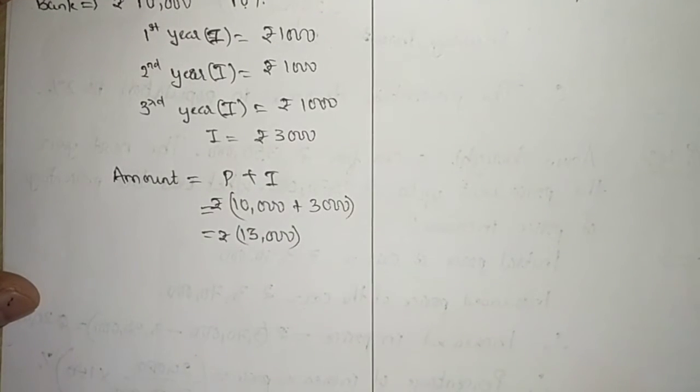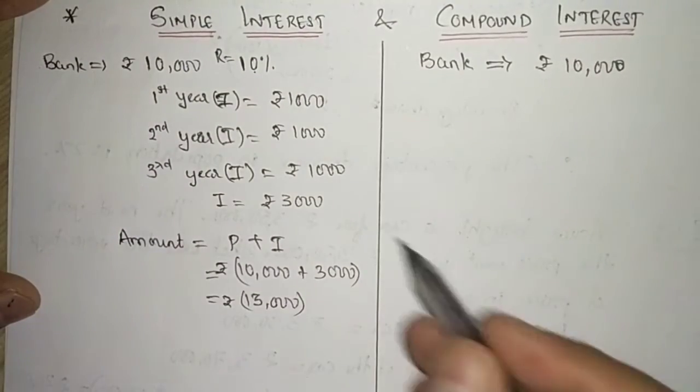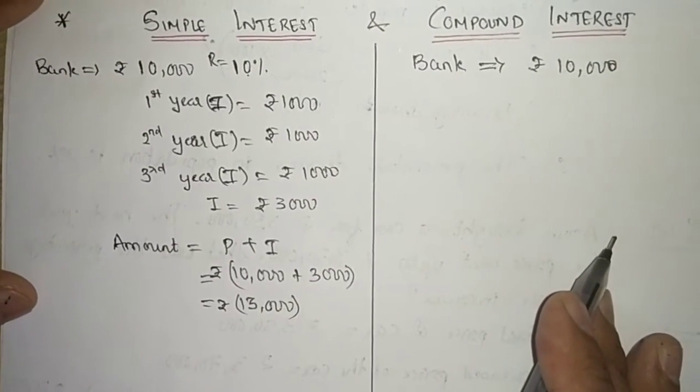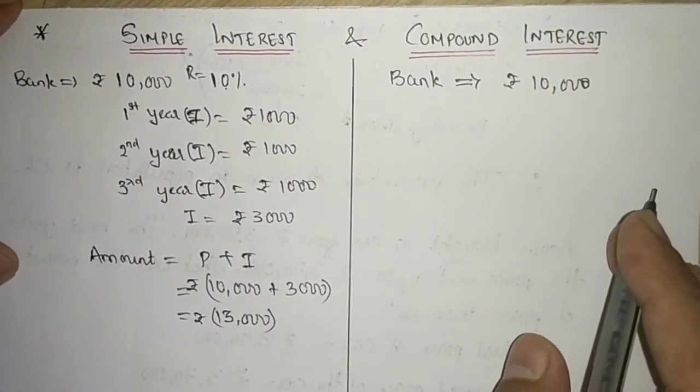Hope you have understood the simple interest part. Each year the interest will be same and the principal will be same. That is called simple interest in short. Now moving to compound interest.